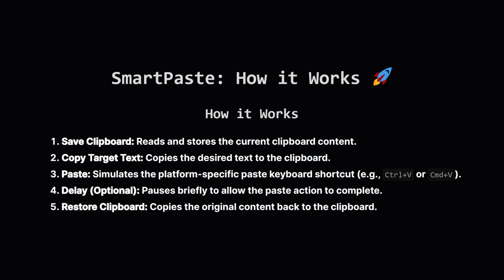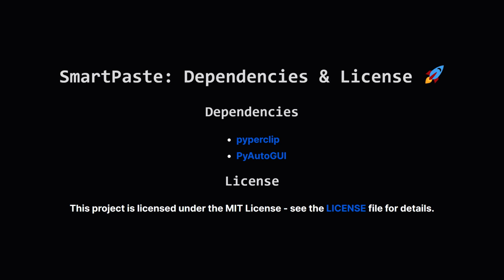The underlying logic is pretty straightforward, as outlined here. It saves what's currently on the clipboard, puts the new text there, triggers the paste command, waits a tiny bit if needed, and then puts the original content back. And finally, I listed the dependencies, Pyperclip for clipboard handling, and PyAutoGUI for simulating the keyboard shortcuts, and added the standard MIT license. So that's the initial setup for SmartPaste done.